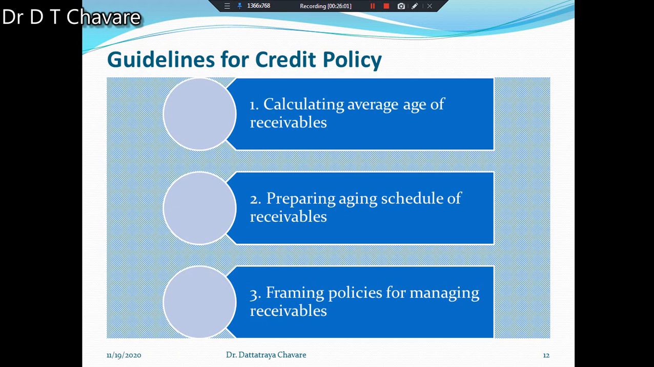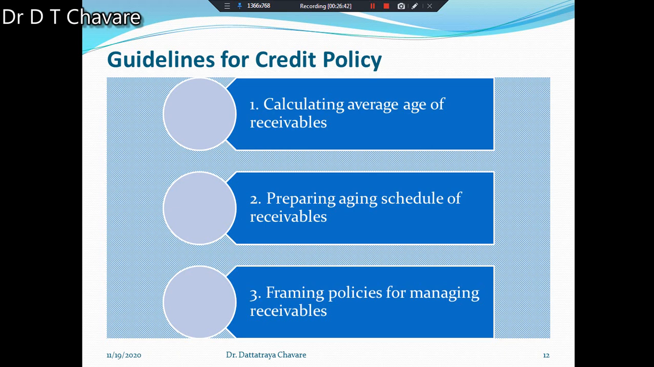The second guideline is preparing an aging schedule of receivables. The aging schedule of receivables or inventory can also be prepared. The present balance of receivables can be compared with previous periods. Different types of situations are there: a slack situation may be there, an inflation situation may be there. And if there is slackness in the debt collection, steps should be taken for speedy collection.